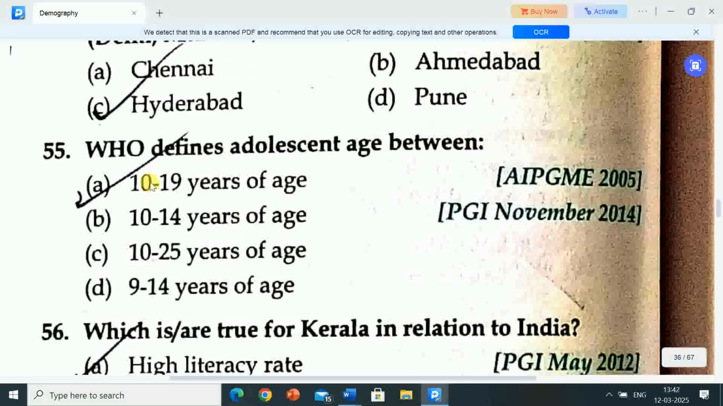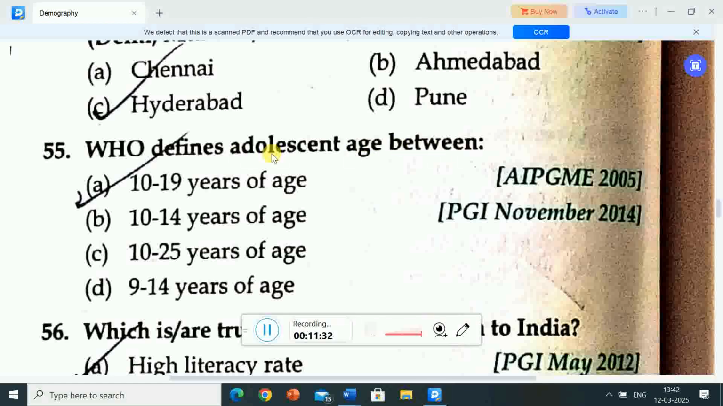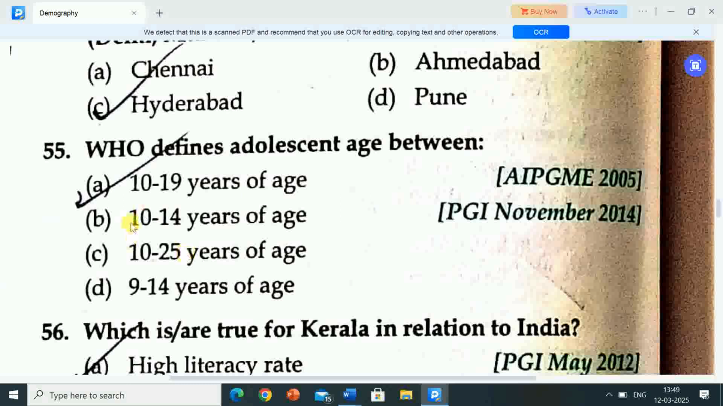Next question is, World Health Organization WHO defines adolescent age between. Options are A, 10 to 19 years of age, B, 10 to 14 years of age, C, 10 to 25 years of age, option D, 9 to 14 years of age. Correct answer is option A, 10 to 19 years of age. So World Health Organization defines adolescent age between 10 to 19 years of age.